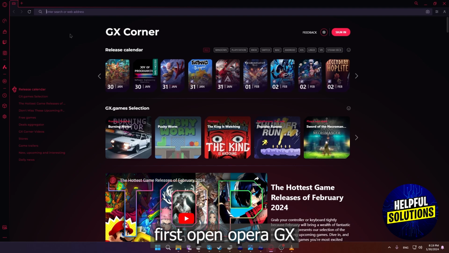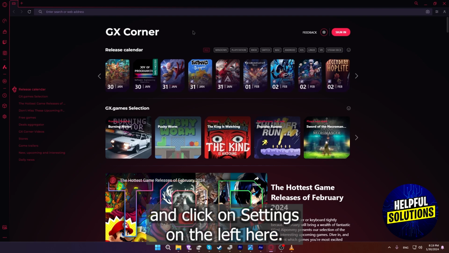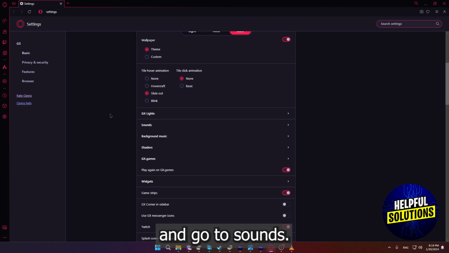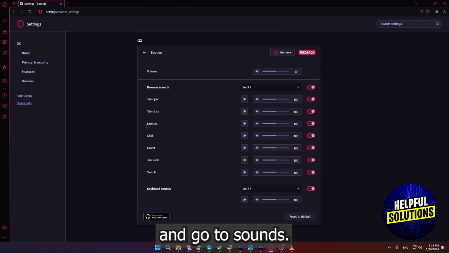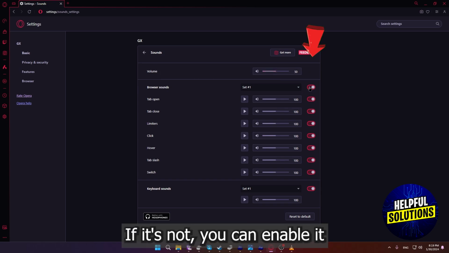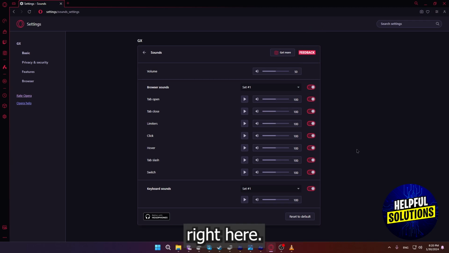First, open Opera GX and click on Settings on the left here. Then scroll down on this page and go to Sounds. As you can see, by default, volume is enabled. If it's not, you can enable it right here.